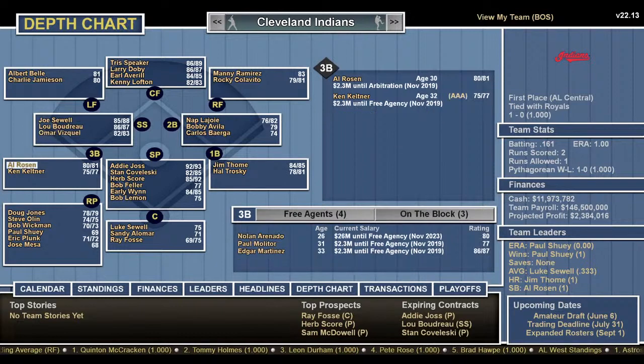Third base, Al Rosen, from, looks like the late 40s, early 50s. And Ken Keltner from the late 30s through the 40s. That's who they have at third.